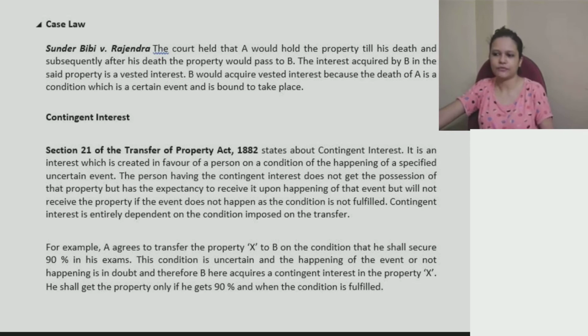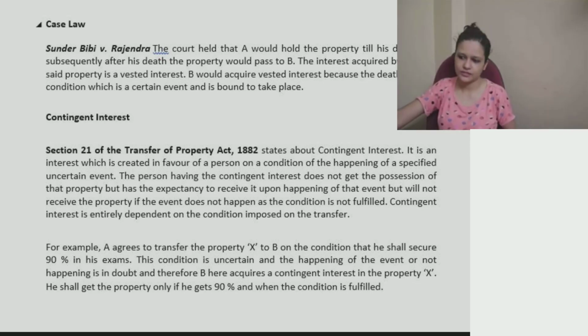All right, next we have contingent interest. What is contingent interest? It is defined under section 21 of the Transfer of Property Act. It is an interest which is created in favor of a person on the condition of the happening of a specified uncertain event. So that is the main point of difference: in case of contingent interest, it depends on the happening of an uncertain event. It may happen, it may not happen. We are not sure about it, right? So that is the main difference here.